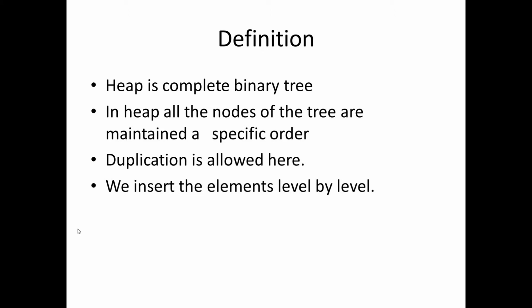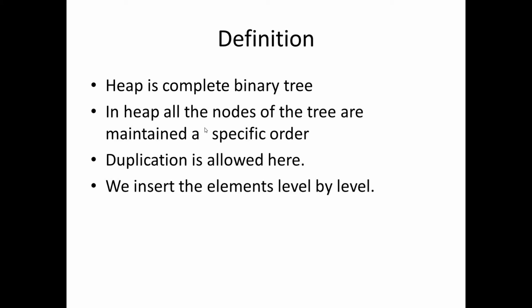Definition of the heap. Heap is a complete binary tree. What is the meaning of complete binary tree? I think you all know what a complete binary tree is. I already discussed it in this tree data structure series on my previous videos. In my first video of the tree, I discussed what the complete binary tree is. Okay, so heap is a complete binary tree.